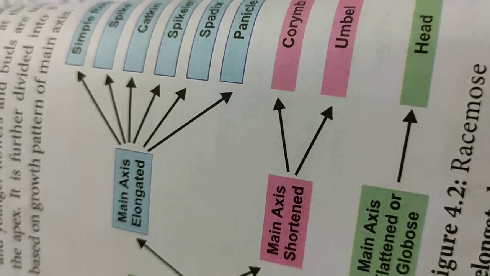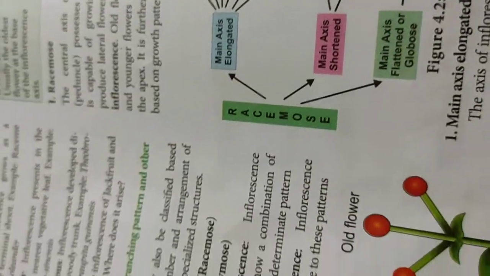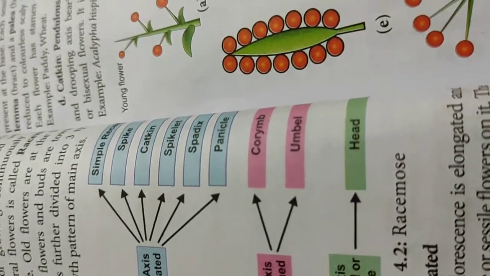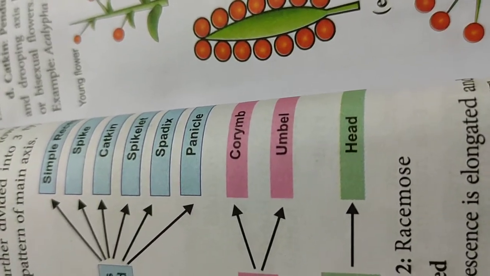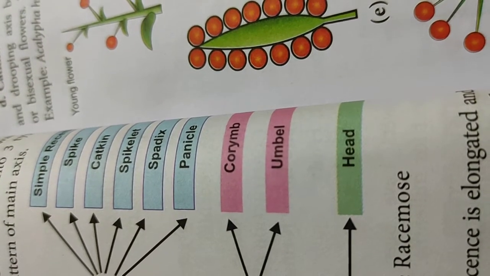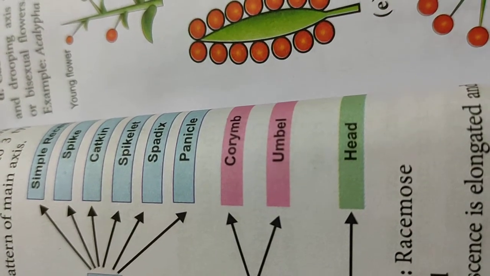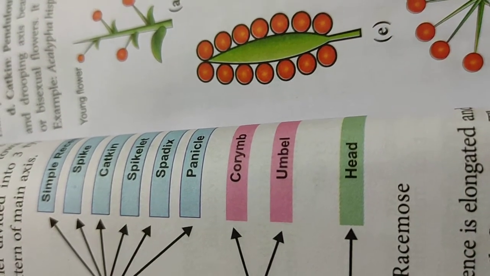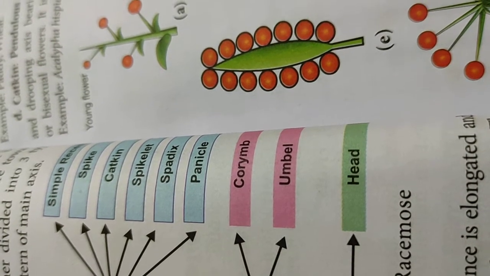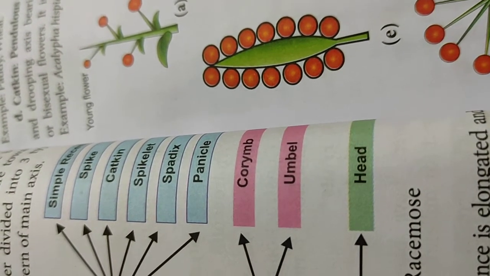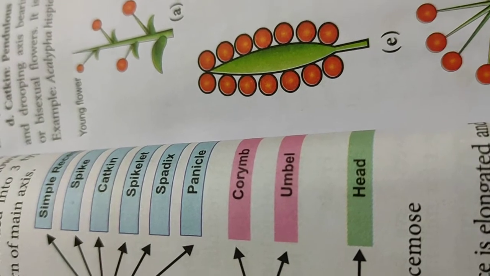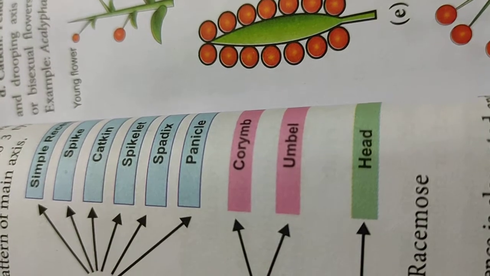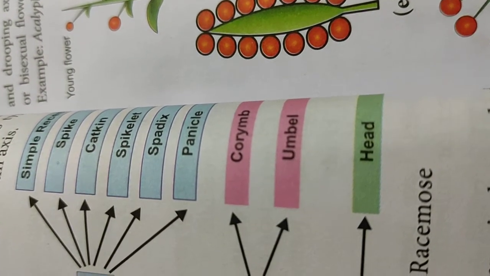These two terms again. So in the simple raceme, the main axis will be unbranched on which the pedicellate flowers are borne in acropetal fashion or acropetal succession. What do you mean by acropetal? The older flowers will be at the base and the younger flowers will be towards the apex. This type of arrangement is called acropetal arrangement. Example, mustard, Crotalaria retusa. Any one example to be kept in your memory.